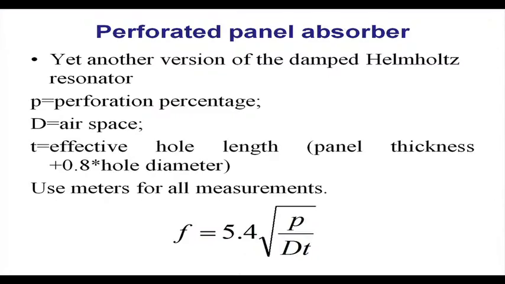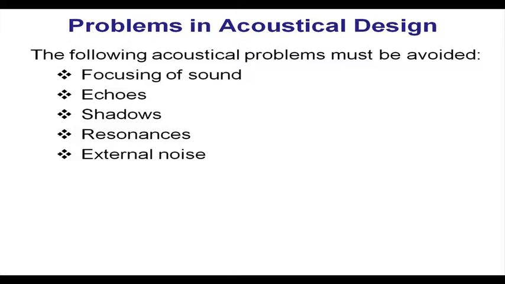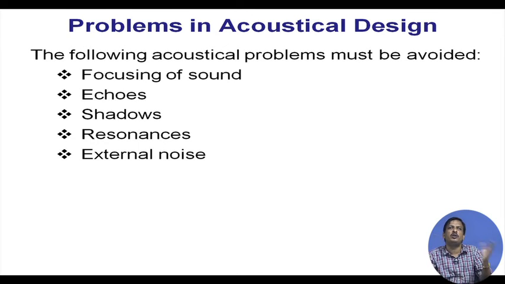But for designing any studio, auditorium, or acoustic room, or even a drawing room, there should be no focusing of sound, no echo, no shadow, no resonance, and external noise sources must be minimized. So, if I build an auditorium near a highway and I do not take care of the highway noise passing into the auditorium, then the auditorium is useless, because the highway noise will easily enter. So, to avoid external noise, keep the noise source far away from the auditorium. That is the basic consideration for auditorium design.